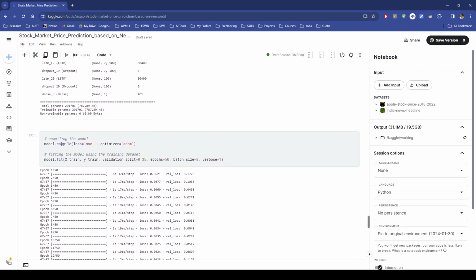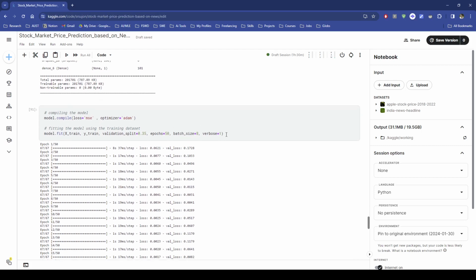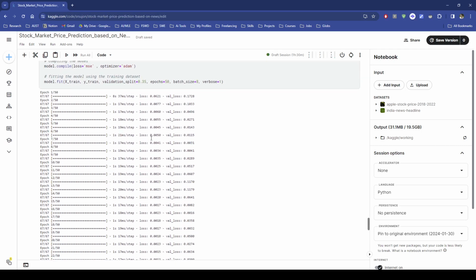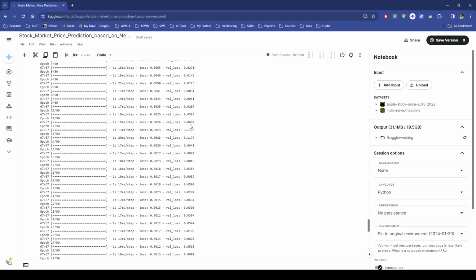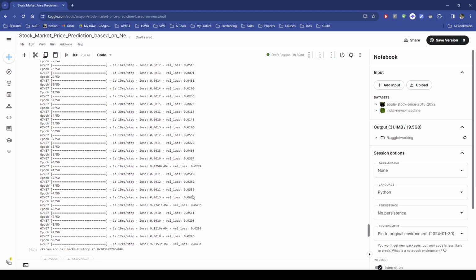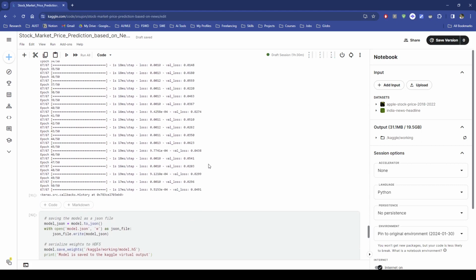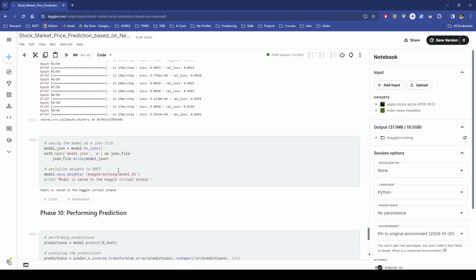After that I compiled the model using the Adam optimizer, and I calculated the mean squared error for 50 epochs with batch size 8. We can see the validation error is getting reduced. After successful model training, we have saved the model in JSON format here in the Kaggle output.